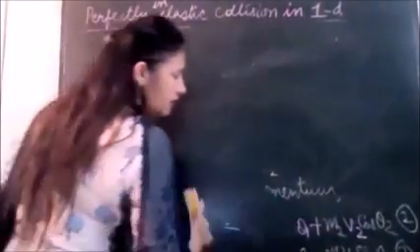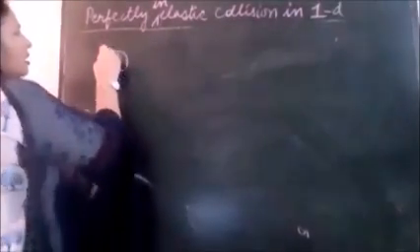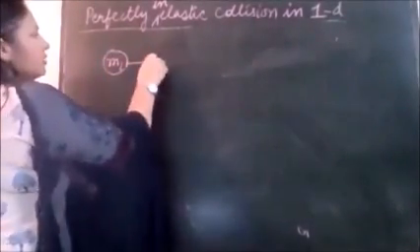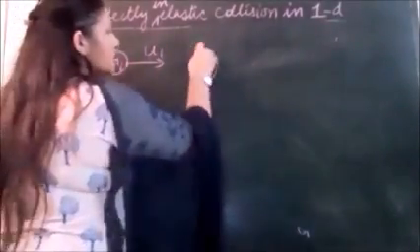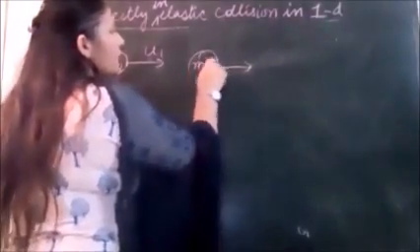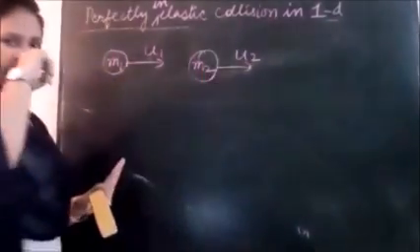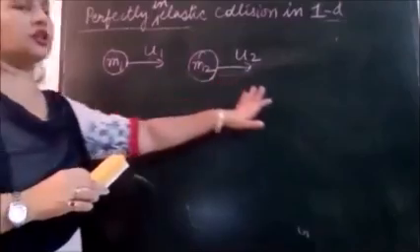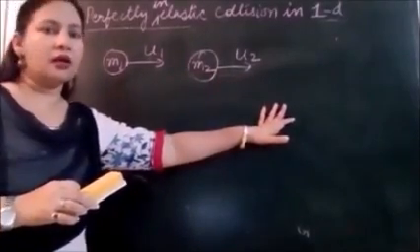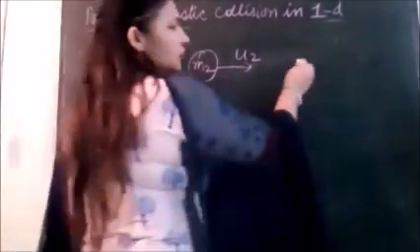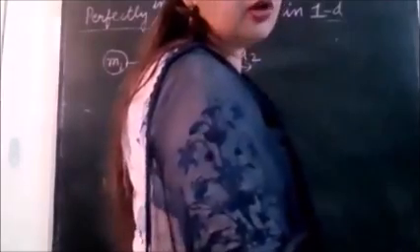So the situation is again we will be taking two balls. We have ball M1 moving with velocity U1 towards the ball M2 moving with velocity U2. So they are moving in the same direction, right? Alright. Now after the collision, what happens?